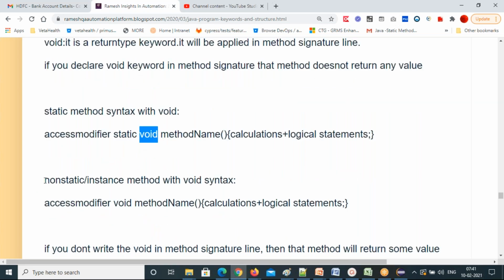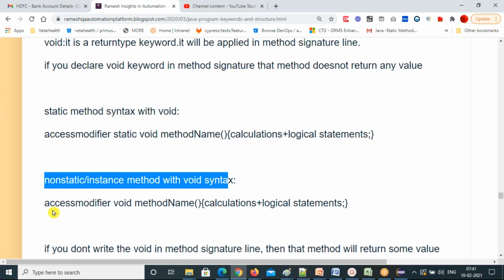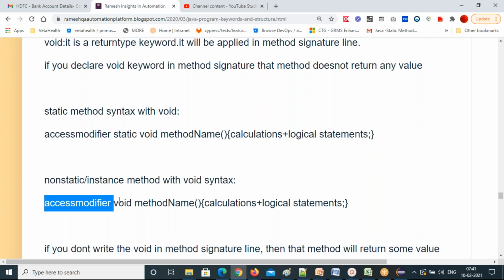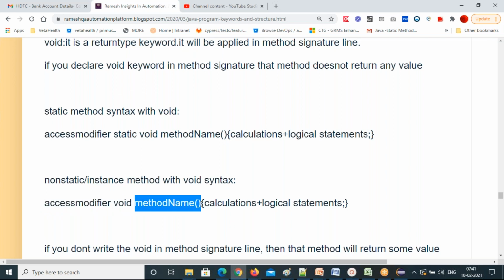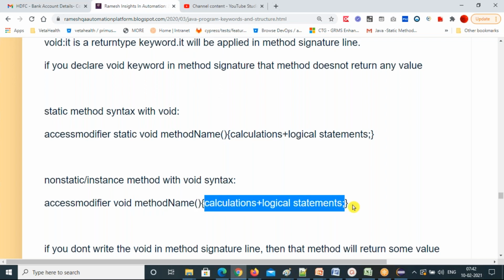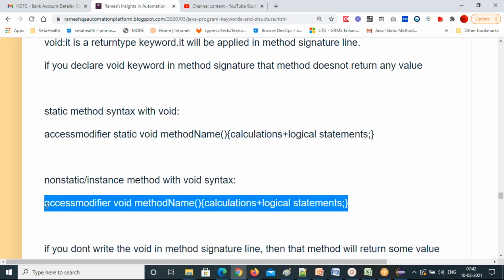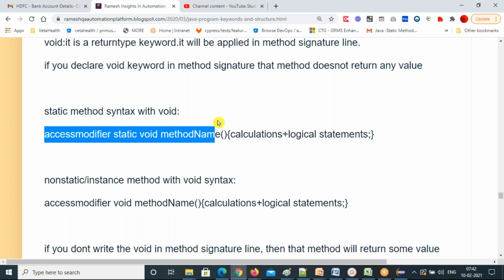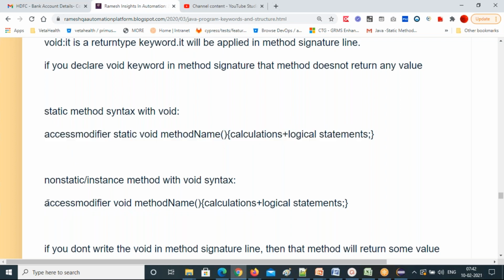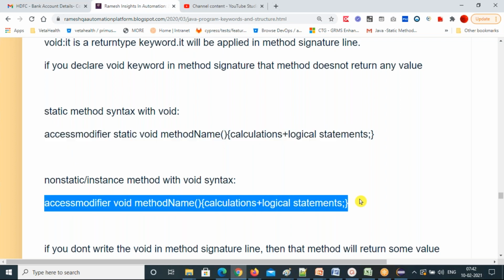What is the non-static or instance method syntax with void? Access modifier, void, method name, parenthesis, curly braces start, calculations plus logical statements, and curly braces end. So this is the non-static method syntax. What is the difference between this line and this line? Both are void only, right?